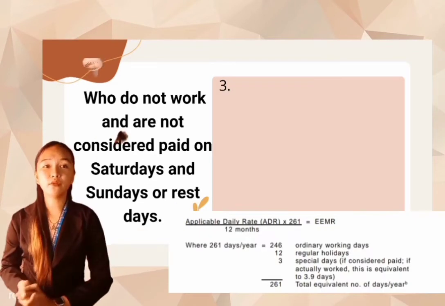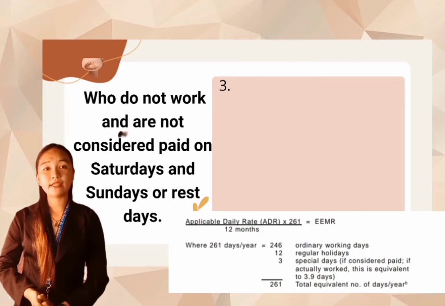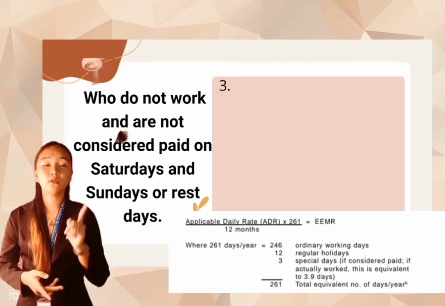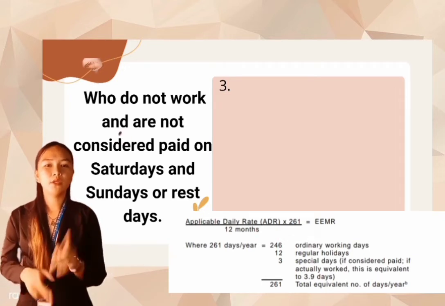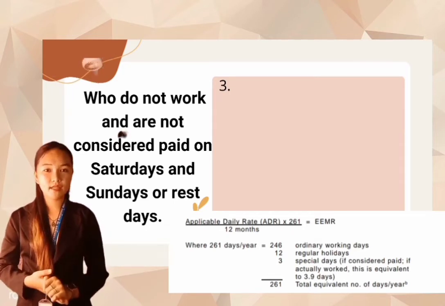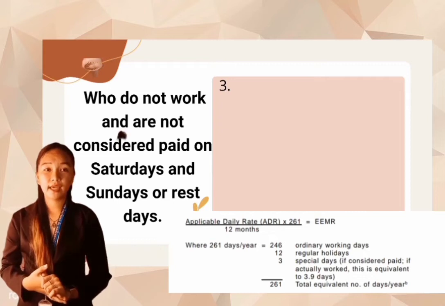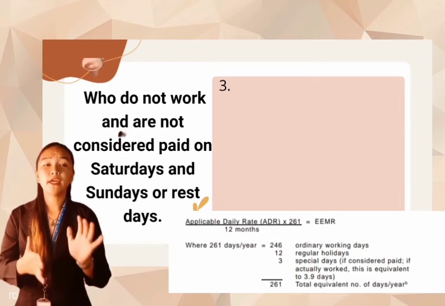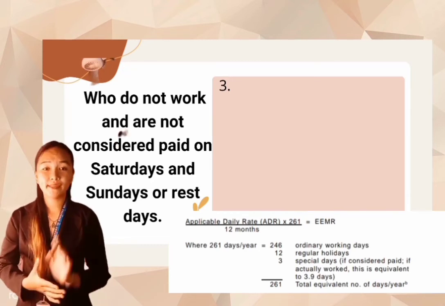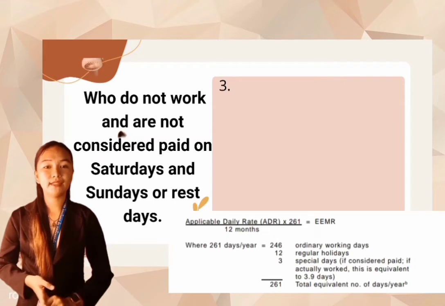Number 3 is for those who do not work and are not considered paid on Saturdays and Sundays or rest days. So the applicable daily rate or the ADR, times 261, divided by 12, equals the EEMR. Where 261 days in a year equals 246, which is the ordinary working days, add 12, which is the regular holidays, then 3 special holidays, if considered paid or in actual work. So this is equivalent to 3.9. So the total equivalent number of days in a year is 261.